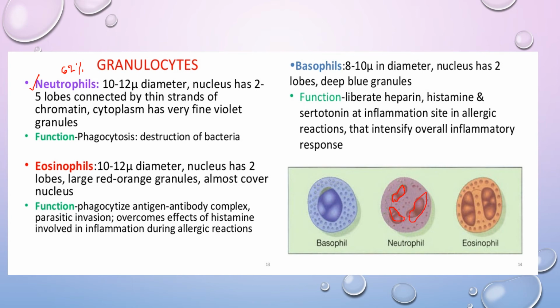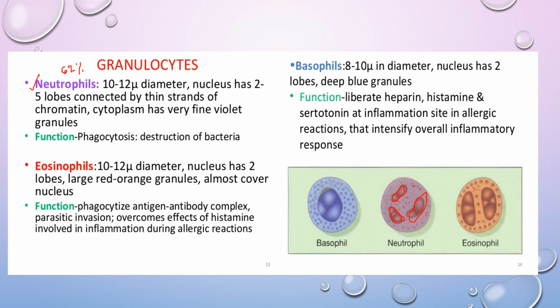Okay, and it also has a phagocytic function. Here the neutrophils also help in determining the sex of the baby. If the Barr bodies are present, then it is female. If the Barr body is absent, it may be male.